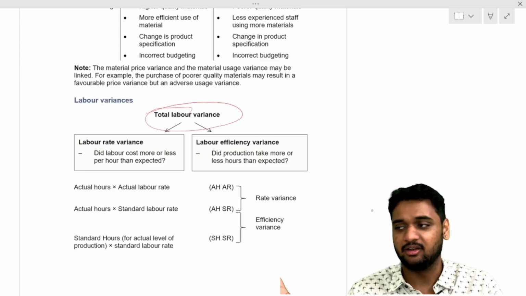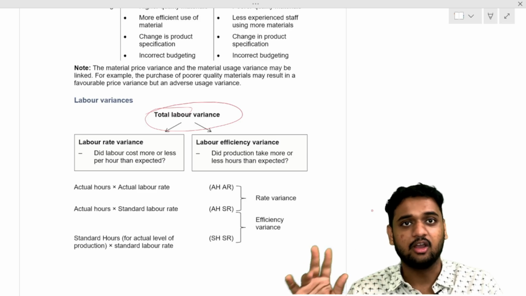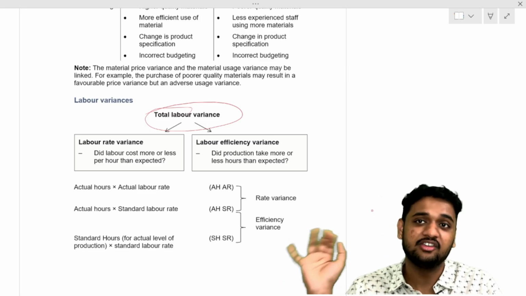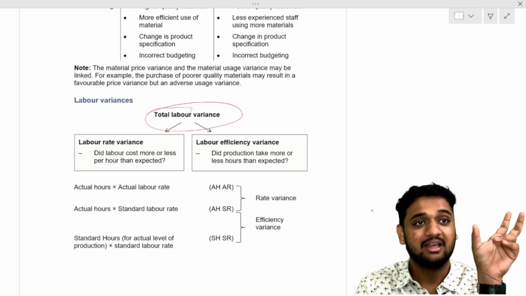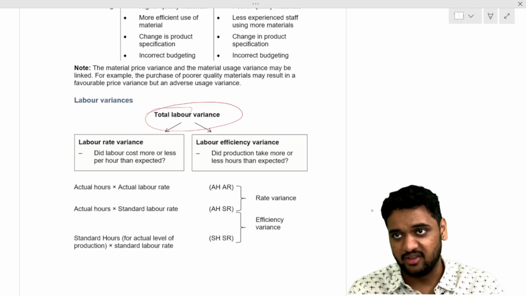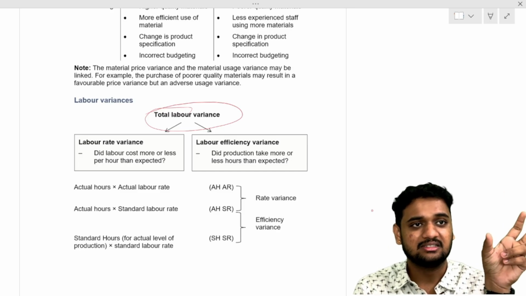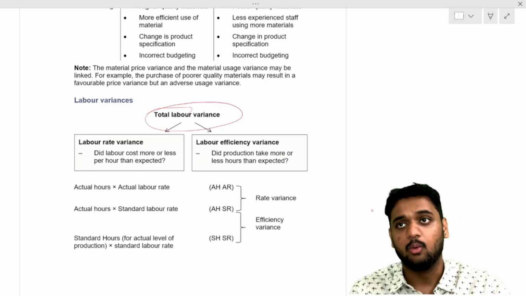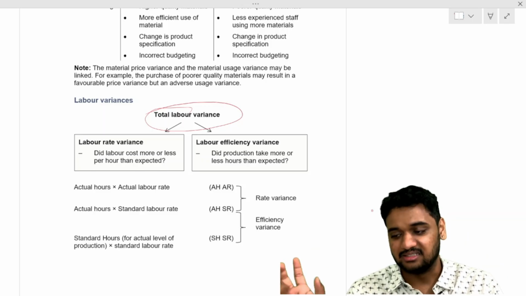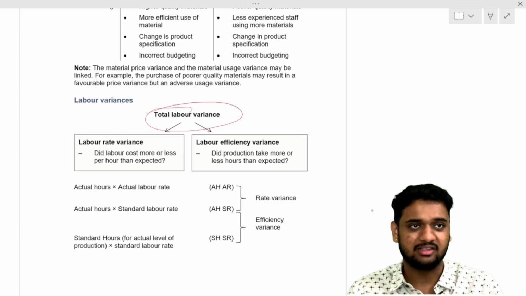We can't call him price. We can give him a call as rate. We can't call how much we used him. We can tell how much efficient he was. Word is very, very important. So labor, what are the two variances? Labor rate variance and labor efficiency variance. What is labor rate variance? Standard rate minus actual rate into hours. What is labor efficiency variance? Standard hours minus actual hours into